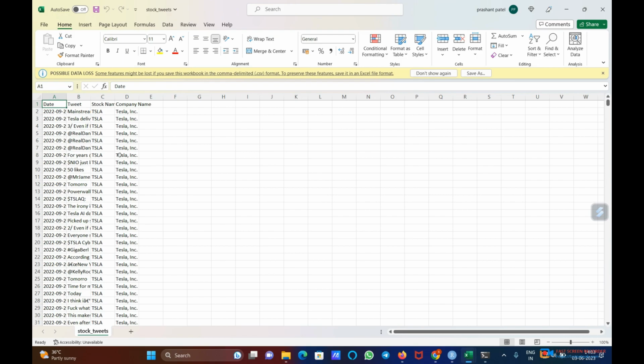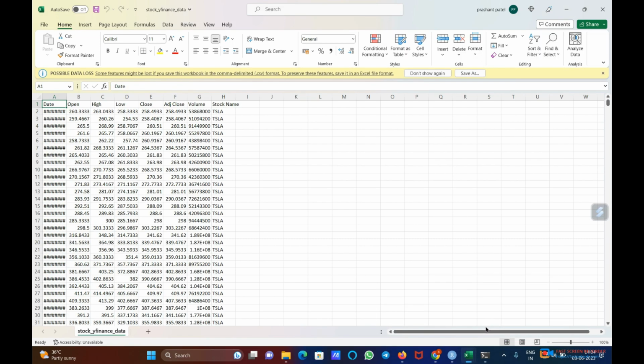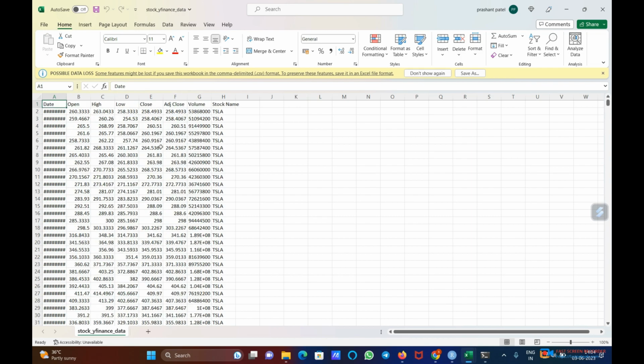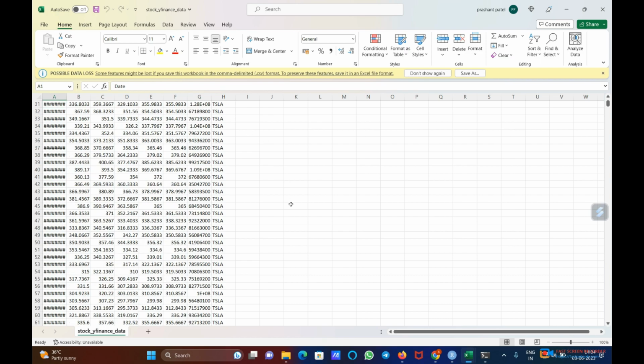These are the tweets of different companies like Tesla, Amazon, and we have chosen only Amazon for the simulation from all the data. And second one is normal price history, in which this data set contains open price, high, low, close, adjacent close, volume, and stock name.